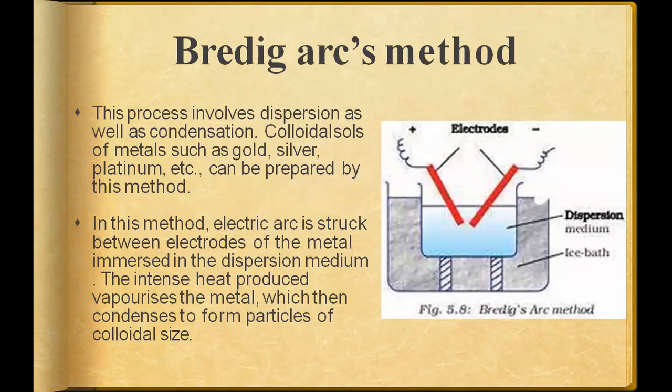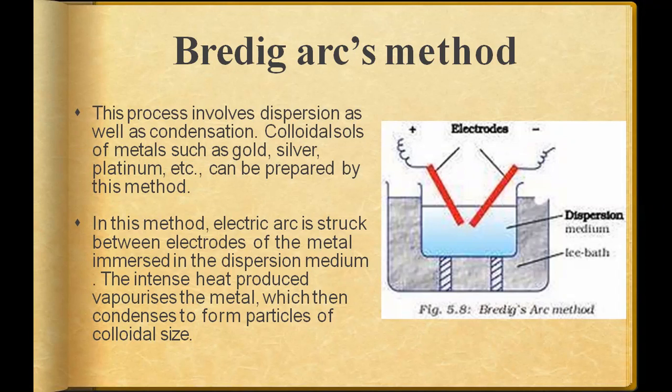Next is the Bredig arc method. The process involves dispersion as well as condensation. The colloidal sols of metals such as gold, silver, and platinum can be prepared by this method.